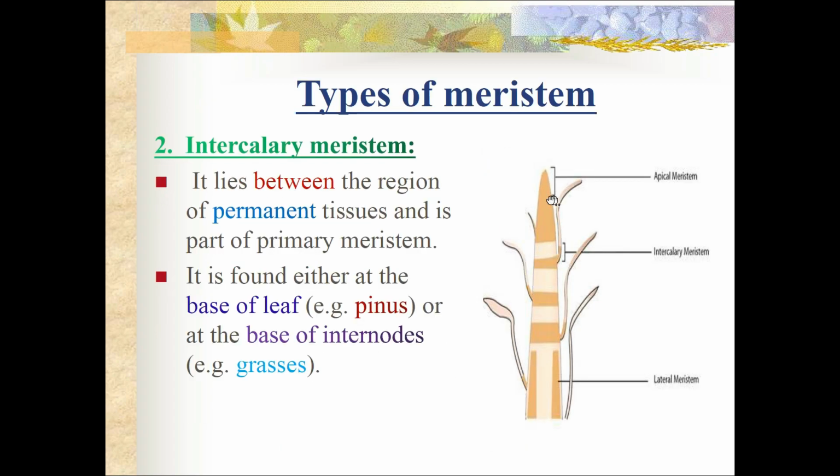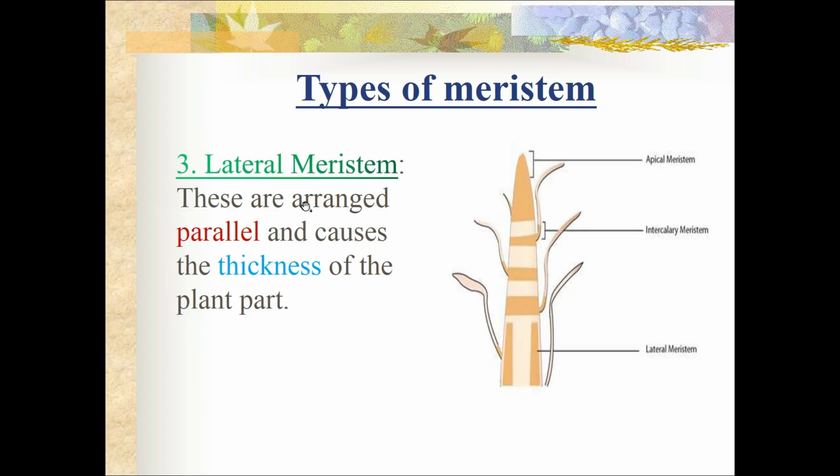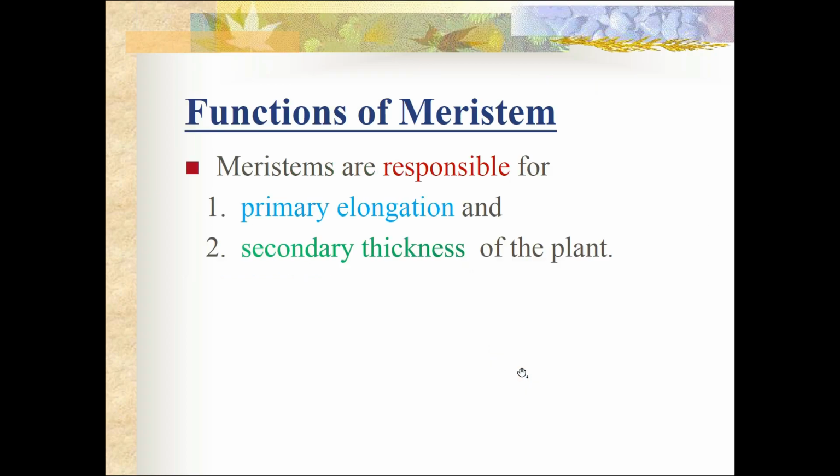The second one is the intercalary meristem. It lies between the region of the permanent tissues, and it becomes a part of the primary meristem. It is either found at the base of the leaf, like in the tree Pinus, or at the base of the internodes. You know what are internodes? The distance between two consecutive nodes is called an internode. So it is present at the base of the internodes, as in the case of grasses. The next one is the lateral meristem. These meristems are arranged parallel to each other, and it causes the thickness of the plant body.